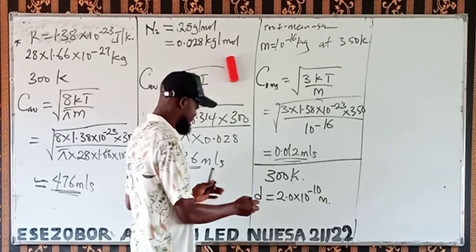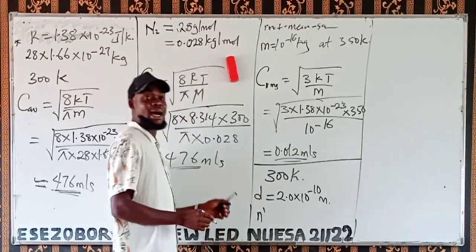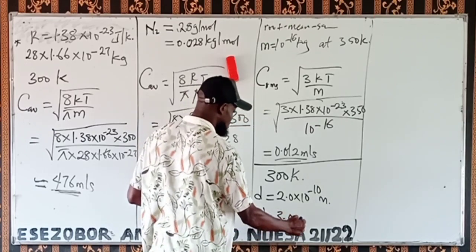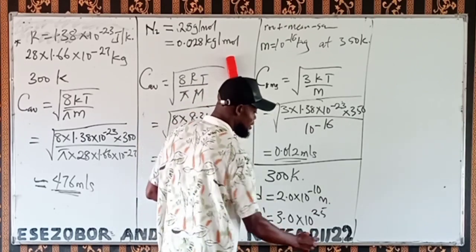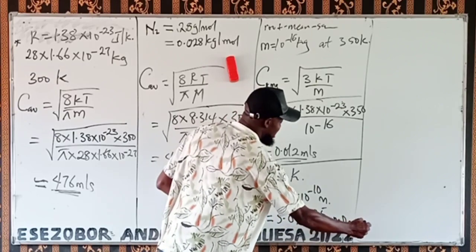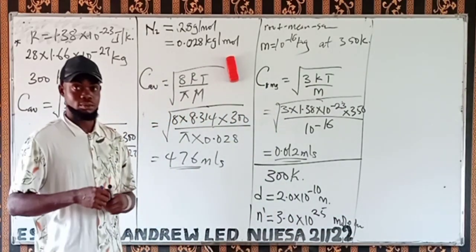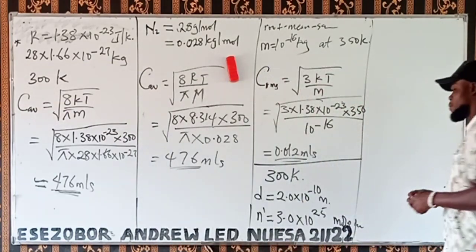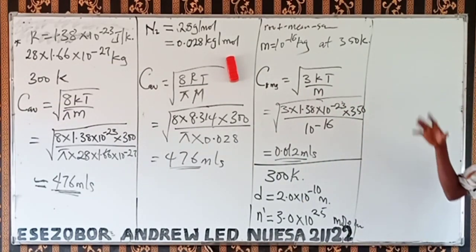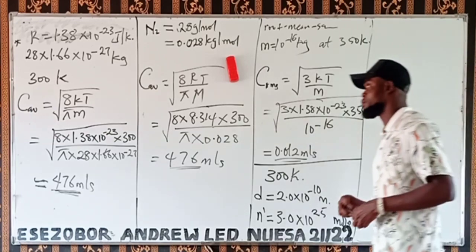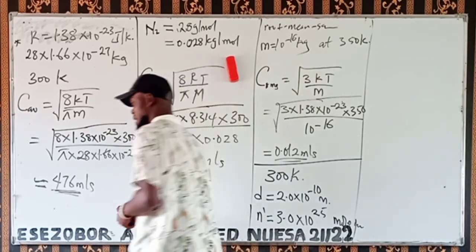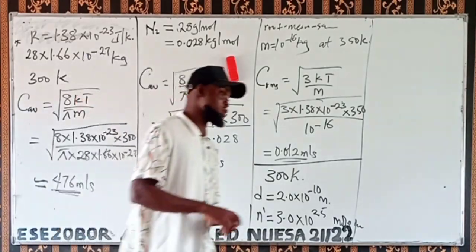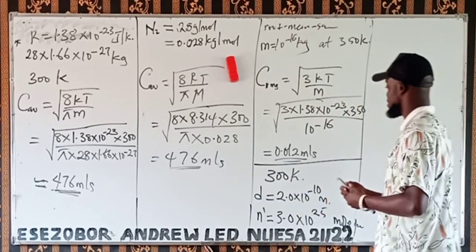And there are 3.0 times 10 to the power 25 molecules per volume present. So what will be the mean free path and the root mean square speed of this oxygen gas?